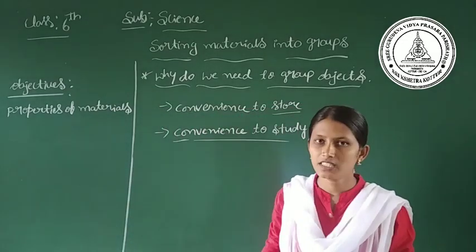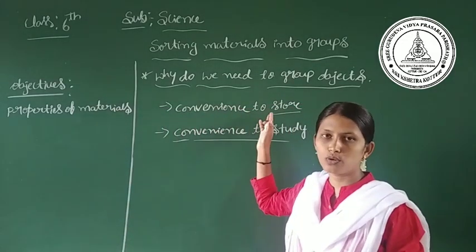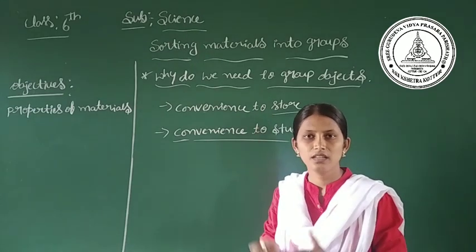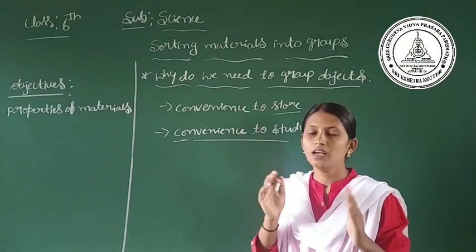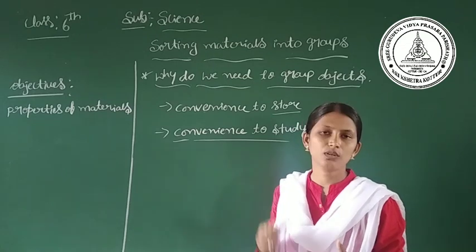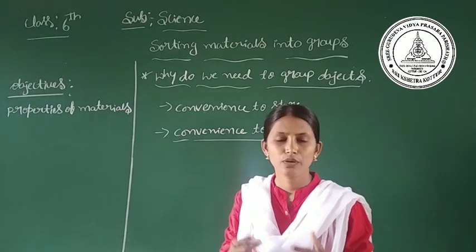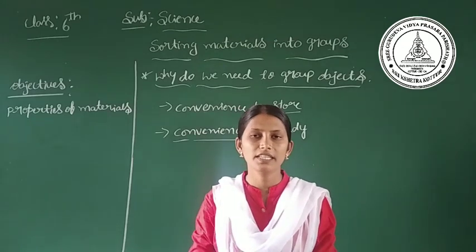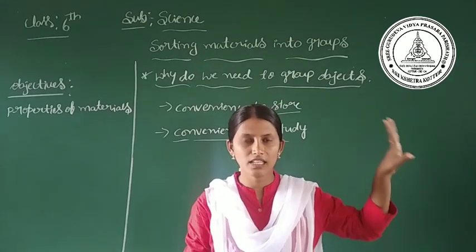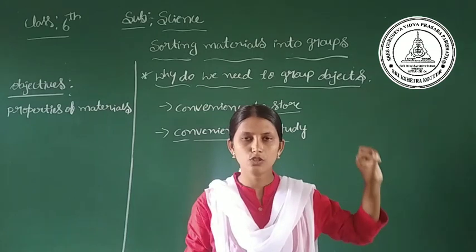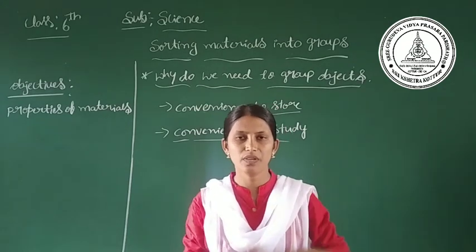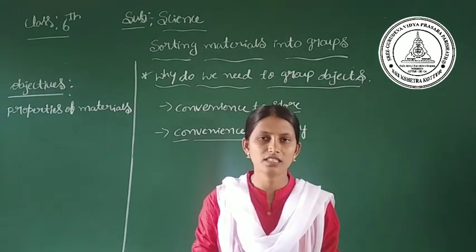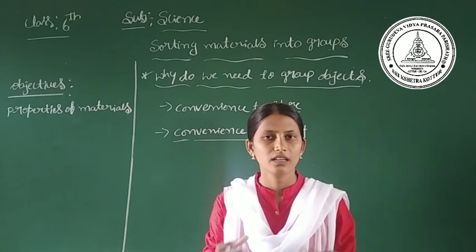See, the purpose is for our convenience to store. We store the objects for our convenience, to make them easy to get. For example, when we store the objects according to similarities, it is very easy to locate them, and also very easy to get these objects without any confusion.